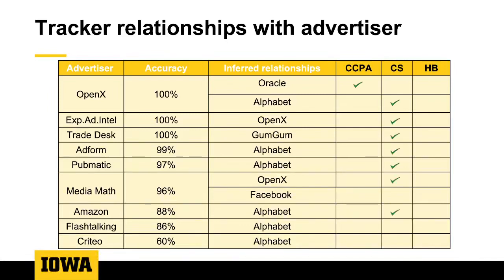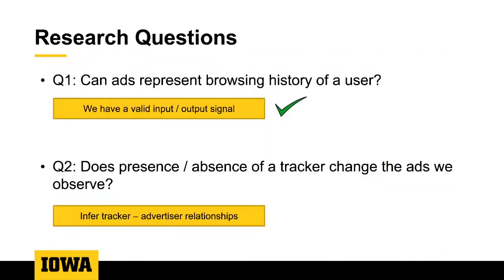Secondly, we used client-side cookie syncing to validate other relationships, or as you can see, most of the relationships that we uncover in this experiment. And finally, we used header bidding, which is a technique previously introduced by previous literature, to validate another one of our relationships. We can see some of the relationships have no way of being validated. Now, we have successfully executed an experiment that helps us infer never before seen tracker-advertiser relationships.